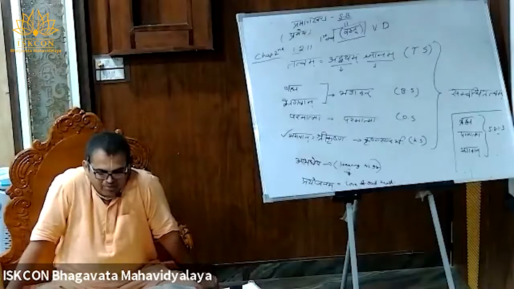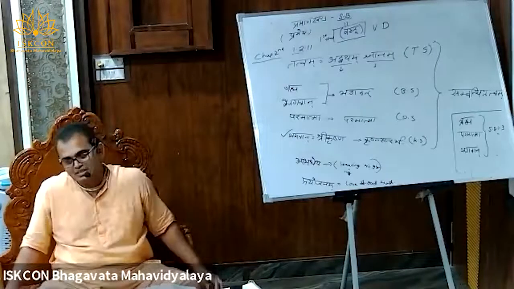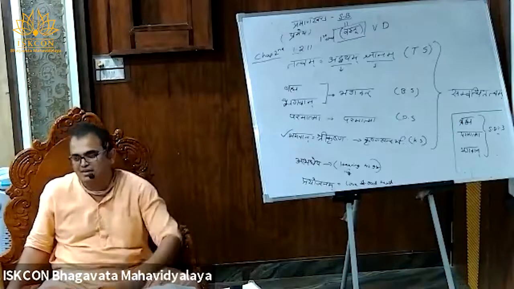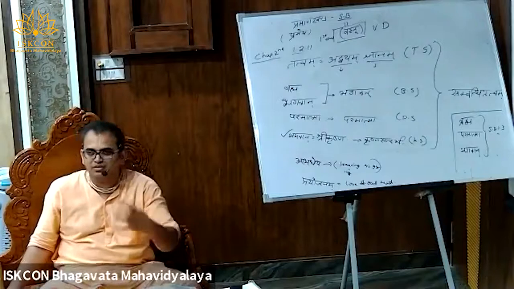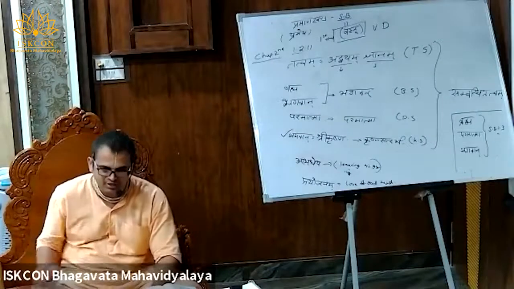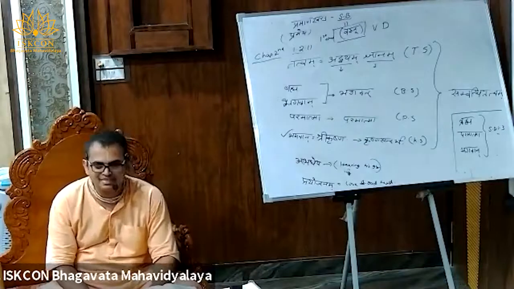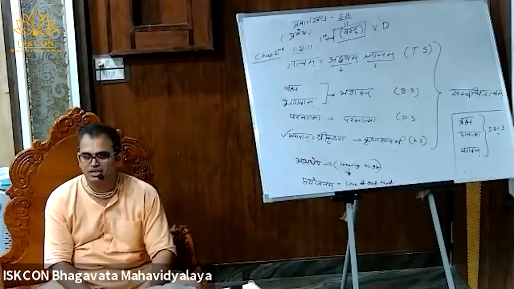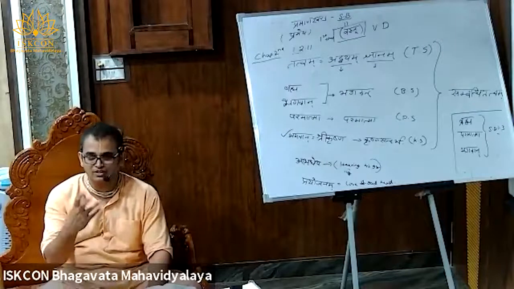There are the Amsha and Vilasa. What is the difference between Amsha and Vilasa? Amsha means that fewer energies are transferred. The Avatari has many potencies, and only some portion of them is carried out, which is known as Amsha. And Vilasa means the energies are the same, but the form is different.